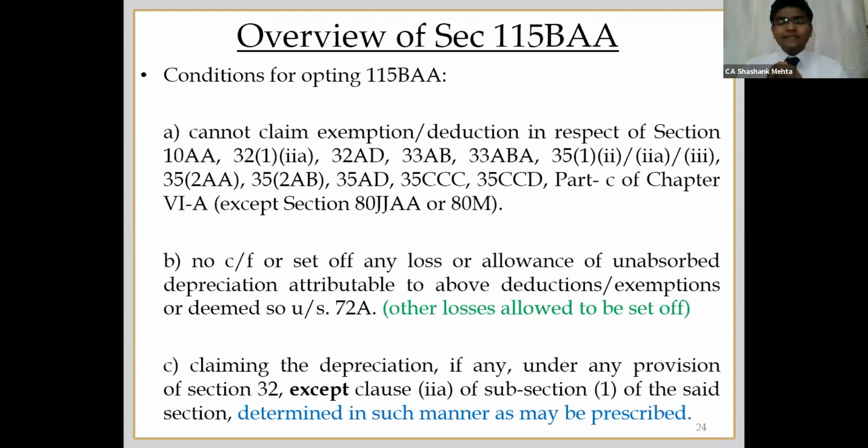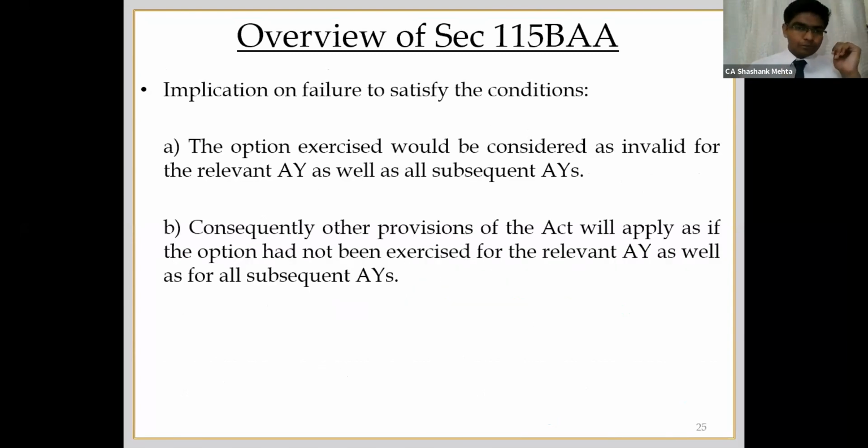The third point is you will have to claim depreciation. As you all know, there is Explanation 5 in section 32 which mandates the assessee to claim depreciation. Here also they have mentioned that you have to claim depreciation. However, you cannot claim additional depreciation under clause 2A of subsection 1. However, they have given one exception, which I have portrayed with the help of an example in the subsequent slide. We will go through it.